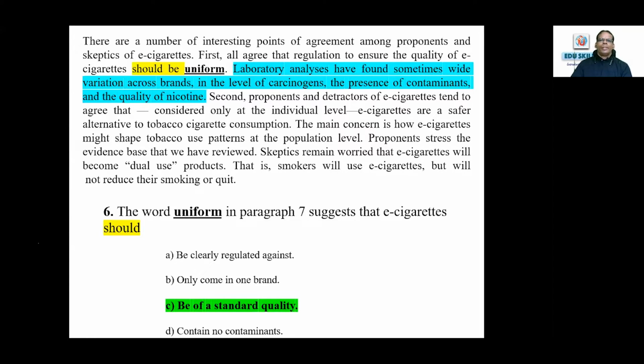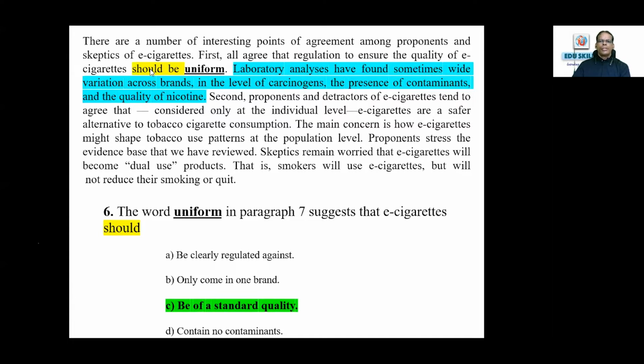See, "should be uniform." There are a number of interesting points of agreement among proponents and skeptics of e-cigarettes. First, see the sequential expression. First, all agree that regulation to ensure the quality of the e-cigarette should be uniform. So the word "uniform" suggests what? Then this explanation, which I highlighted: laboratory analyses have found sometimes wide variations across brands in the level of carcinogens, the presence of contaminants, and the quality of nicotine. So it says they should be of a standard quality. They say should be uniform.